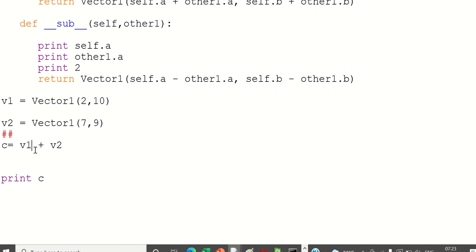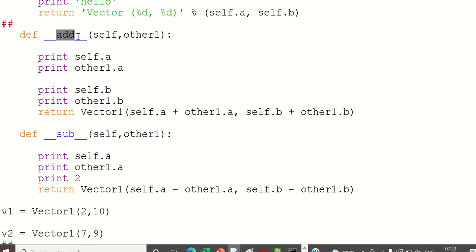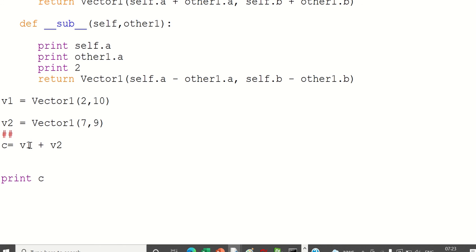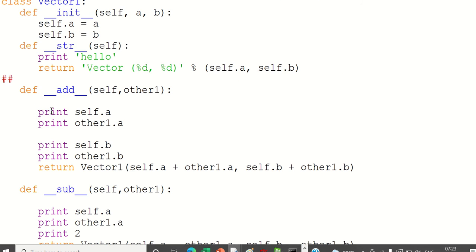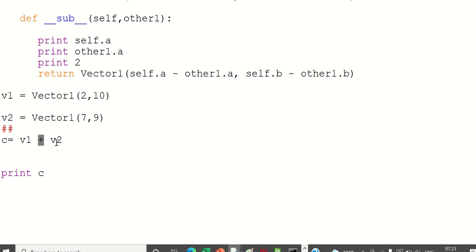When objects are added, there is something called operator overriding. This particular operator, the plus operator, is nothing but add. You cannot write this as addition; it should be add. When you do that and it sees a plus sign, it will come and execute this. If it was a minus, it will execute this. This is called operator overriding.